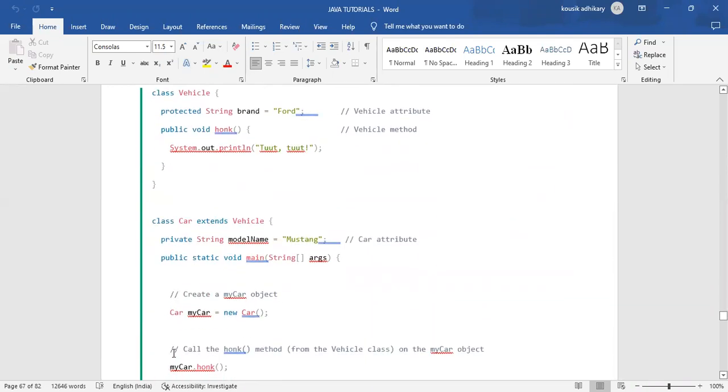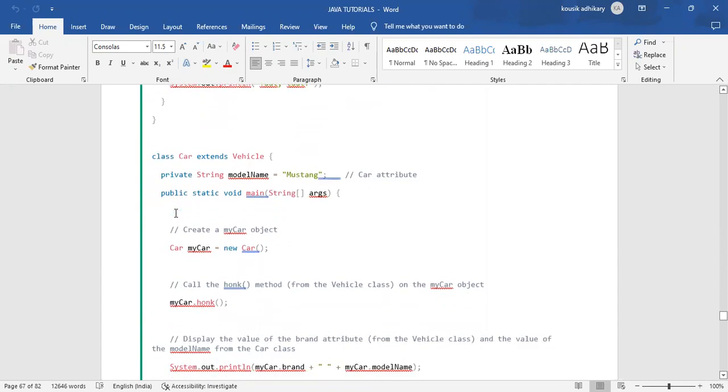Why are we creating Car myCar equals new Car? Can anyone say why? The Car class has a main method, that means it is the main class, but still we are creating an object myCar, the name of the object, equals new Car. Why are we creating that object of the Car class? Can anyone answer?